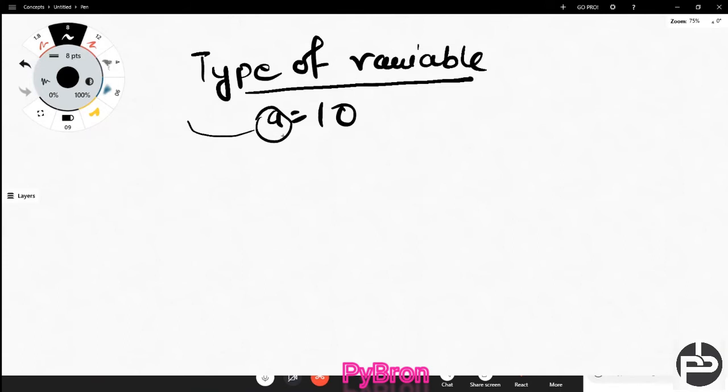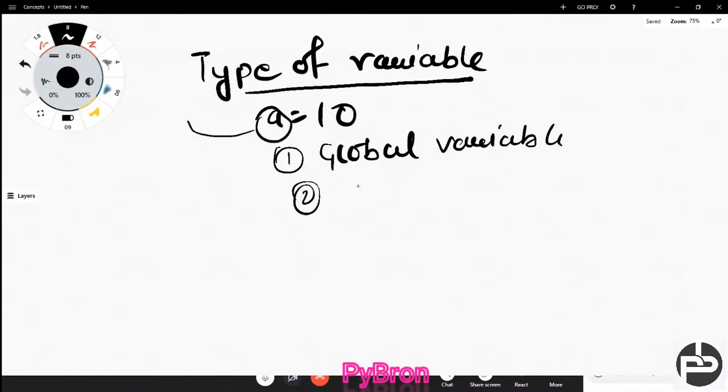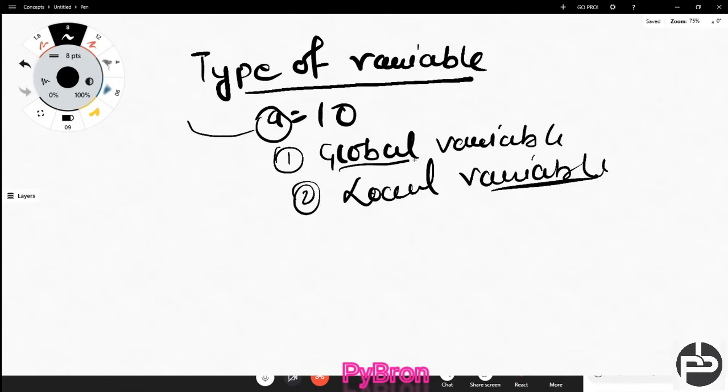Okay, so this kind of thing is known as the variable. In Python, Java or C, there are two kinds of variable. One is the global variable, and another is the local variable. What is a global variable? Those variables which are defined inside the main method and which can be called from anywhere are known as global variables.